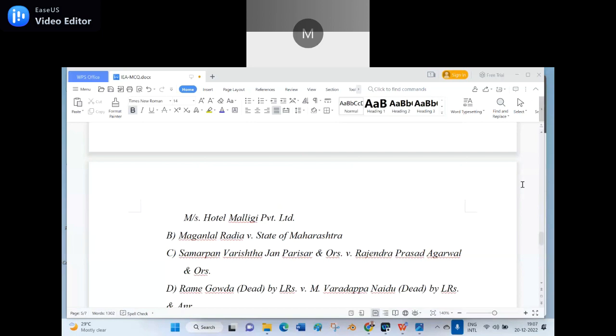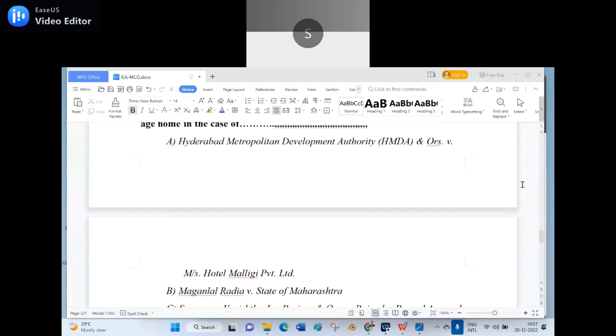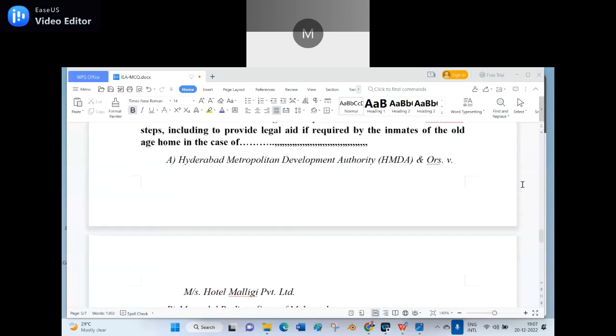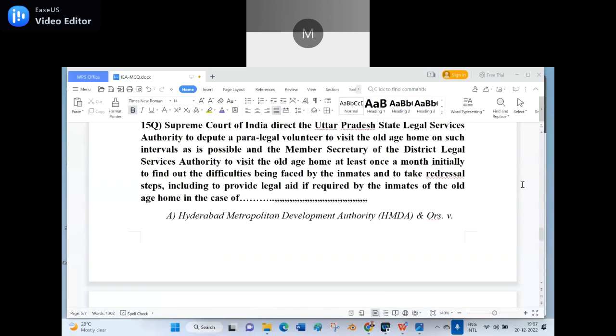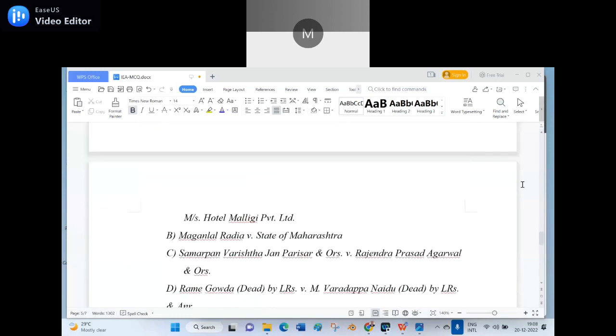Sir, C, Samarpan Varishta Jan Parisar and others versus Rajendra Prasad Agrawal and others is the right answer. The Supreme Court gave direction to the Legal Service Authority to check the old age homes, whether inmates are properly treated or not. That is the decision given in that case law. That is the C case law.